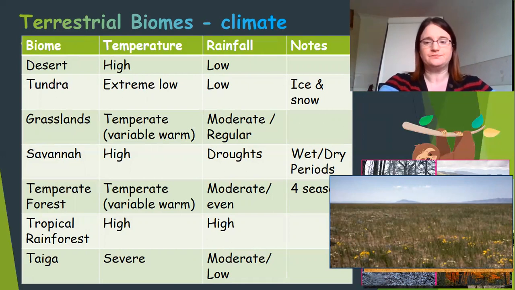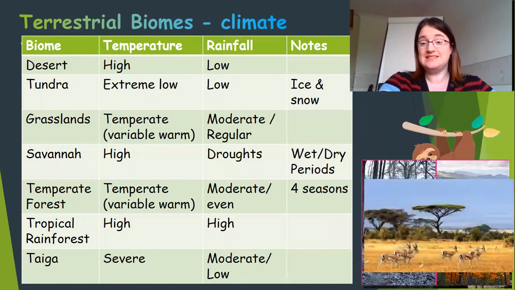Then we have a savanna, which is similar to a grassland, except that it's a lot hotter and a lot drier. So it still has grass, but you can see the grasses are kind of yellowy grasses. It's got a few trees there as well. So we have a few more trees in the savanna. The rainfall is a real issue because they have periods of drought. So they have what's called wet and dry seasons. They have a season where there's loads of water and then a season where there isn't any water at all. And they are really hot in the savannah. And I'm sure you've seen lots of pictures of it, often the African savannah is the first one we think of.